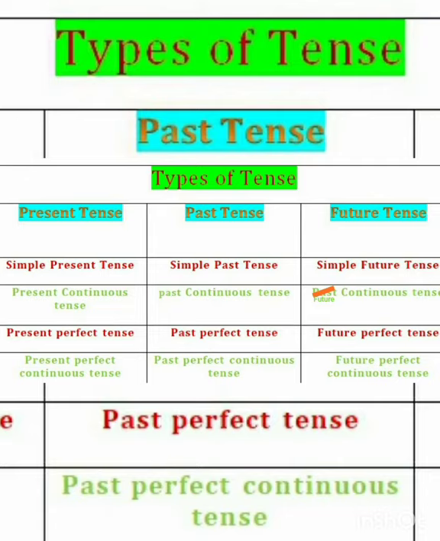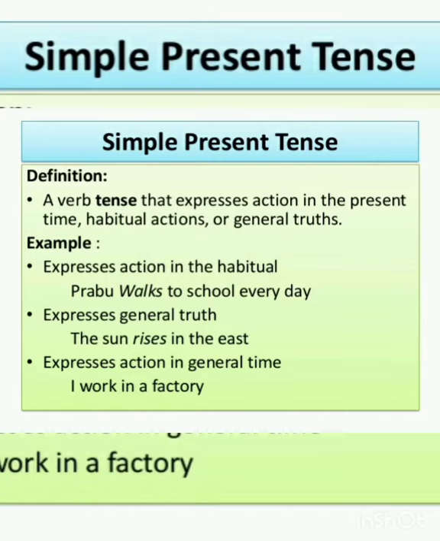First and foremost, I would like to tell you where to use simple present tense. My dear friends, this simple present tense is used to express a habitual action, then general truths, then exclamatory sentences beginning with here and there, then planned activities, and finally it is used to introduce quotations.